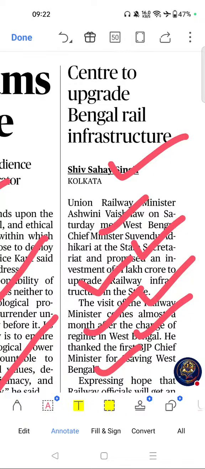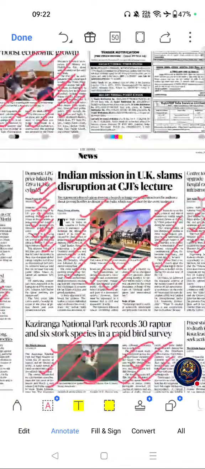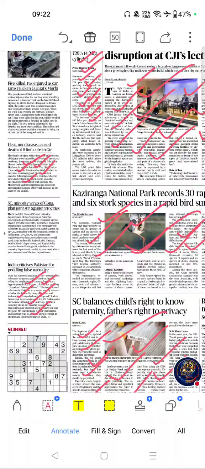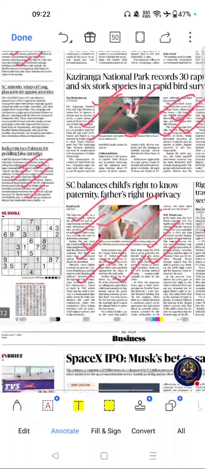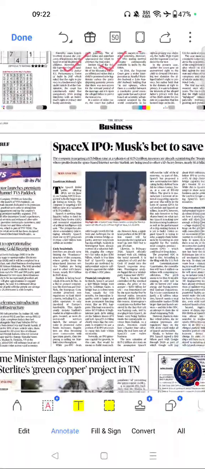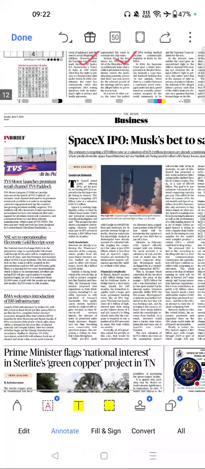Next important topic of this page. Yeah, these are the only important topics from this page. Move on to next page.